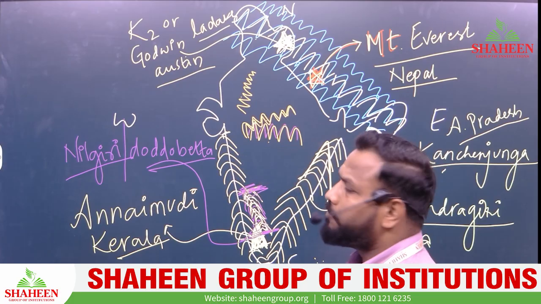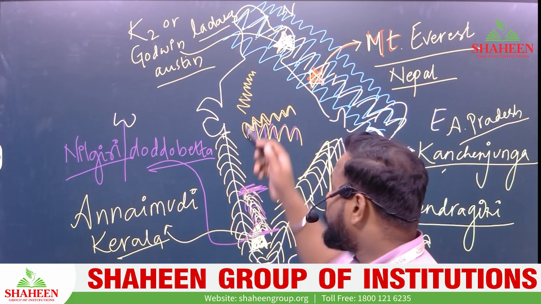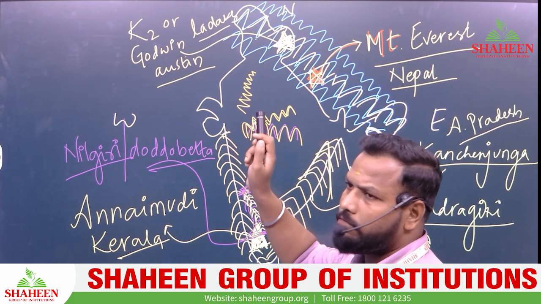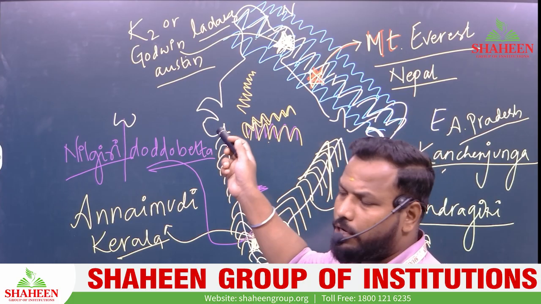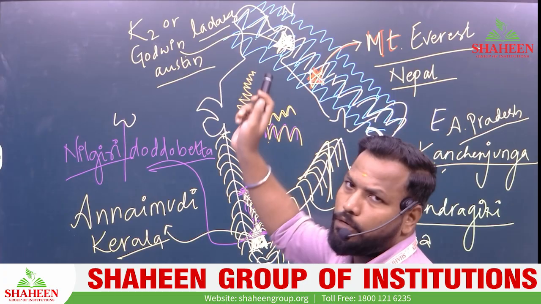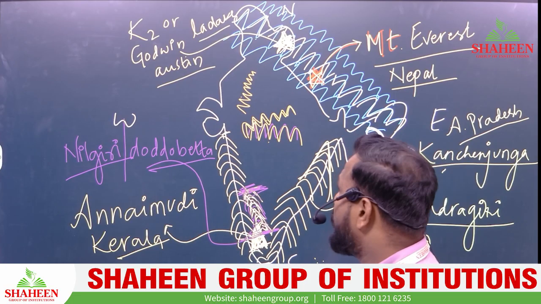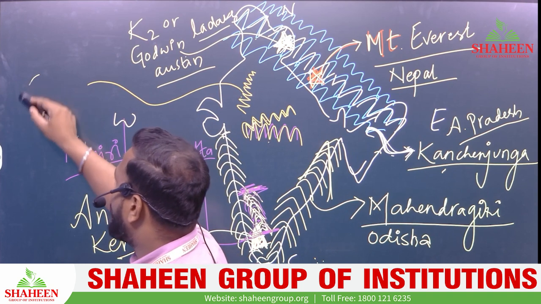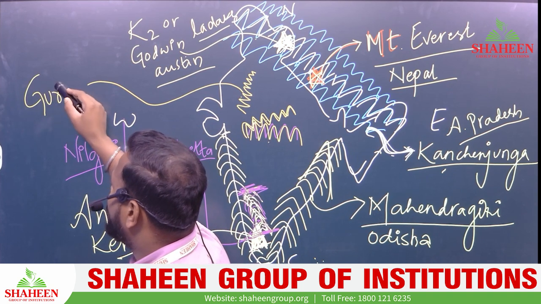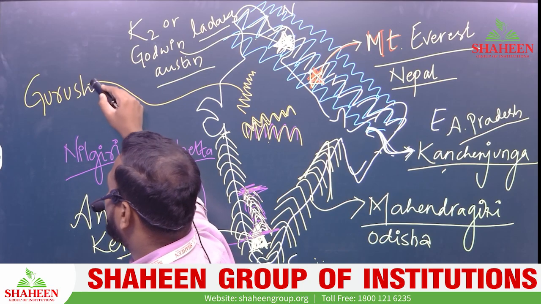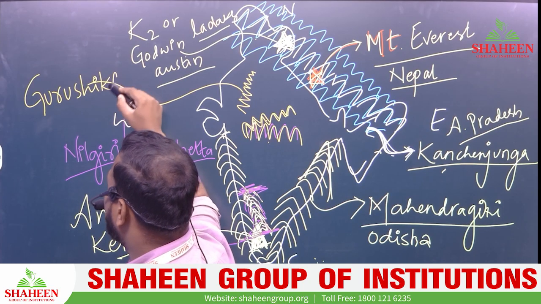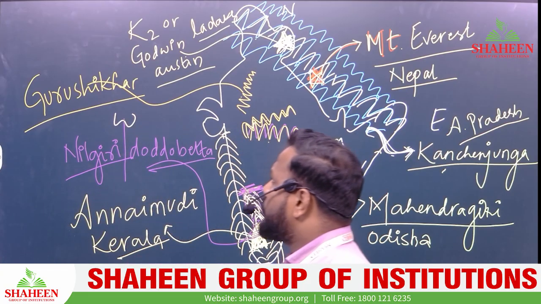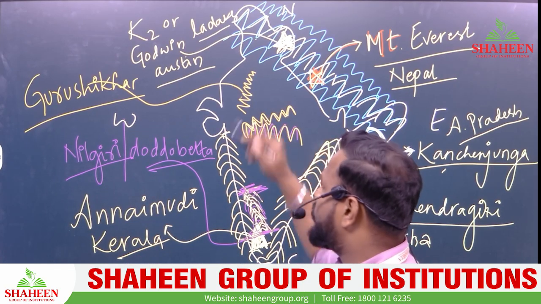Now the Aravali spreads from south to north, ending in Rajasthan in the south and Delhi in the north. The highest peak of the Aravali is Guru Shikhar.